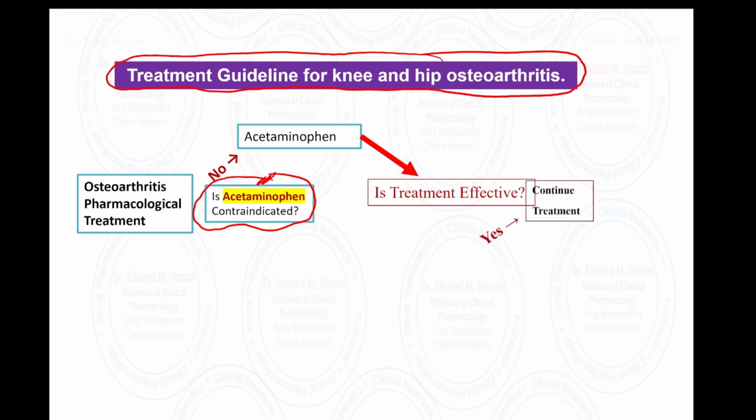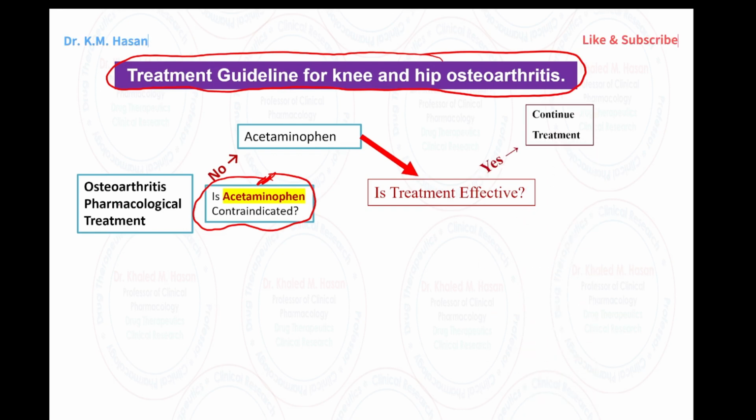That's great. Okay, continue therapy. So now we have the approach. We ask about acetaminophen, drug of choice. And is there any contraindication, for example, for acetaminophen? If the answer is no, okay, prescribe acetaminophen and evaluate the situation. Is the treatment effective? If the answer is yes, continue treatment. So this is the first approach.